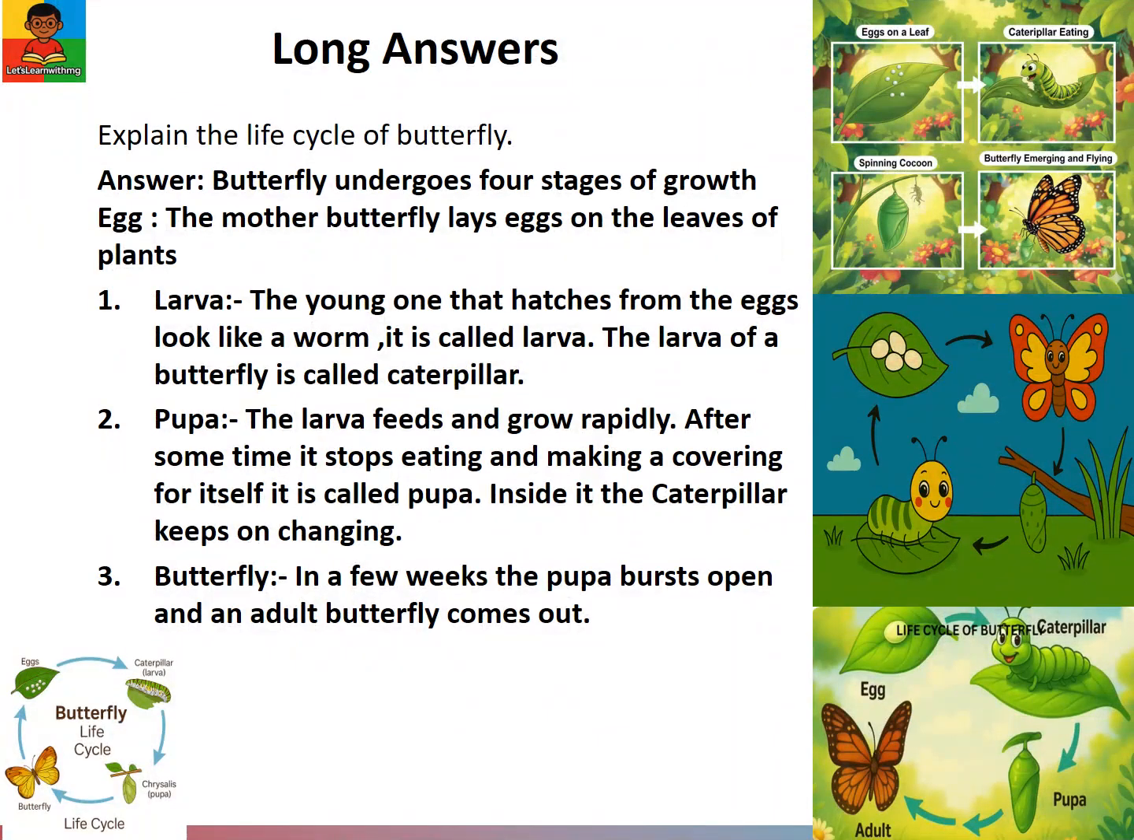Long answers. Explain the life cycle of butterfly. Butterfly undergoes 4 stages of growth. Egg. The mother butterfly lays eggs on the leaves of plants. Larva. The young one that hatches from the eggs looks like a worm. It is called larva. The larva of a butterfly is called caterpillar. Pupa. The larva feeds and grows rapidly. After some time it stops eating and makes a covering for itself called pupa. Inside it the caterpillar keeps on changing. Butterfly. In a few weeks the pupa bursts open and an adult butterfly comes out.